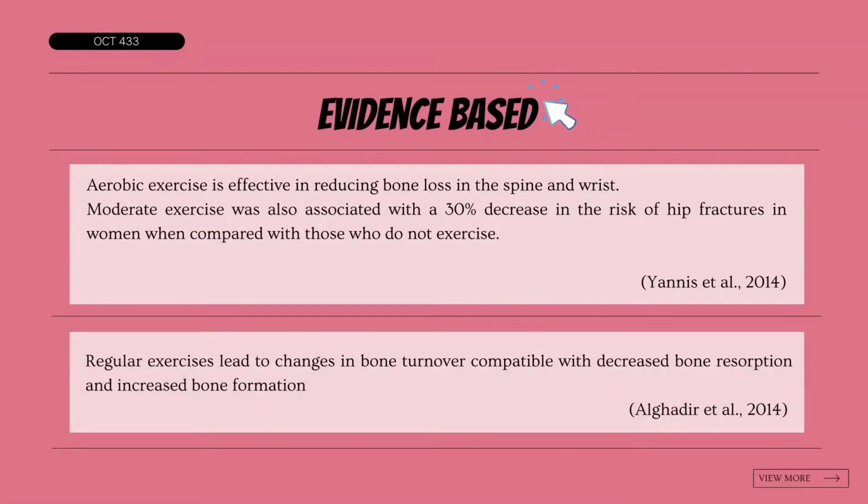For the evidence base, according to Yanis et al. 2014, aerobic exercise is effective in reducing bone loss in the spine and wrist. Moderate exercise is also associated with a 30% decrease in the risk of hip fractures in women when compared with those who do not exercise. Moreover, regular exercise leads to changes in bone turnover compatible with decreased bone resorption and increased bone formation, based on research done by Agade et al. 2014.